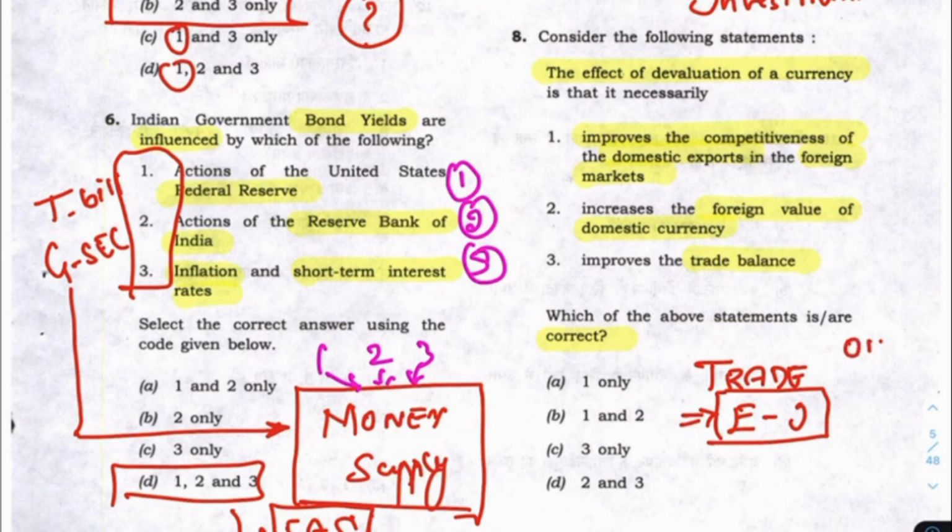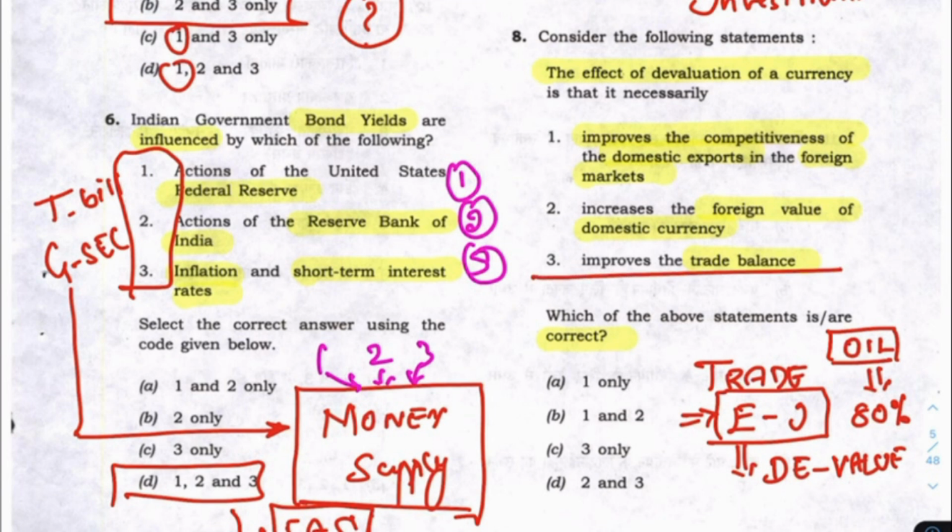See, oil, if you are importing, we import 80% of our oil. Your exports are increasing, true, you are devaluing your currency, but at the same time imports are also increasing. So whether this statement is true is questionable, right?